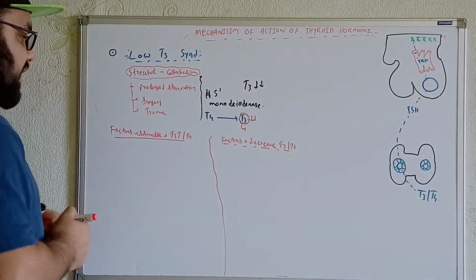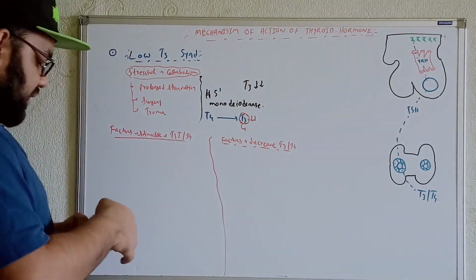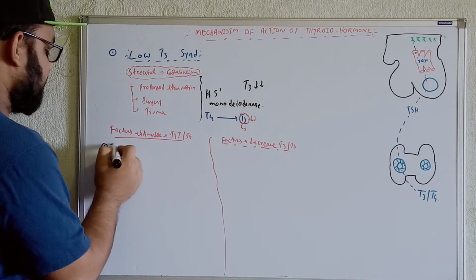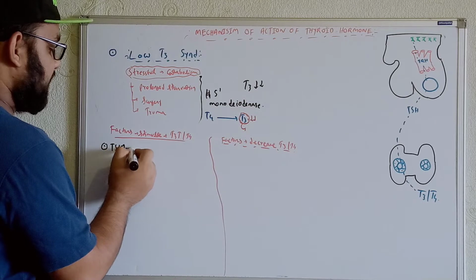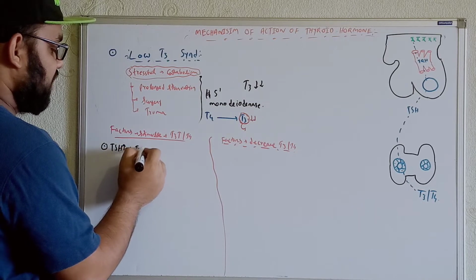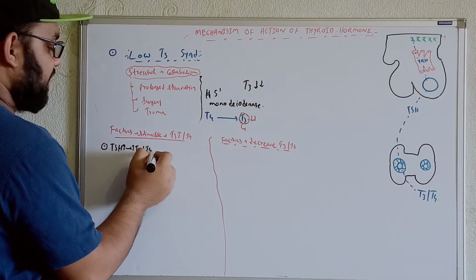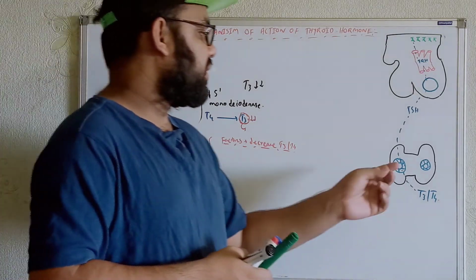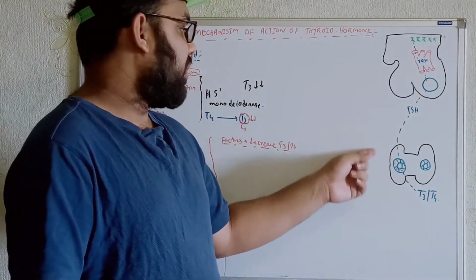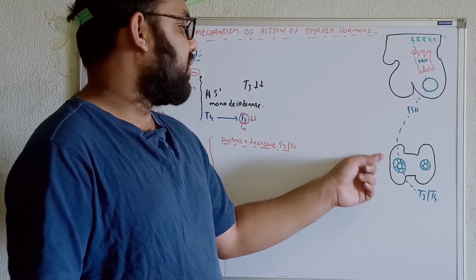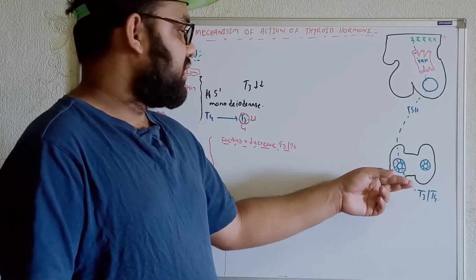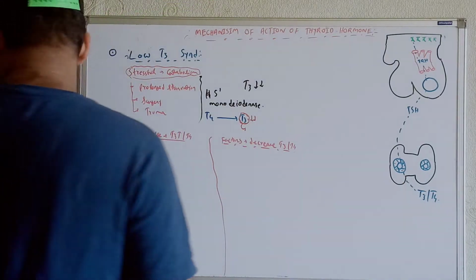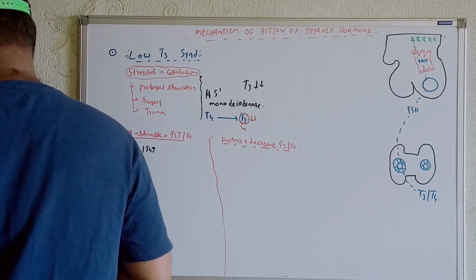Now, as I said, the first factor is TSH, right? If we see elevation of TSH, as a result we'll see more production of T3 and T4. Try to understand, whenever TSH is elevated, we will get more stimulation of the thyroid follicular cells. So whenever more TSH comes here and stimulates more, at that time we will see more production of T3 and T4. Now what are the other factors? Let's write it here.